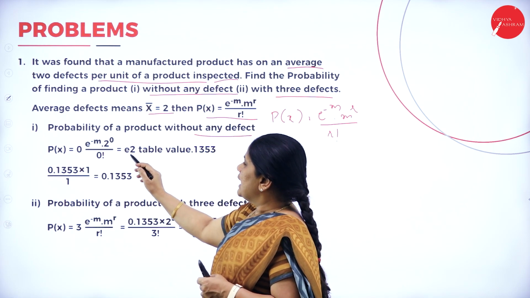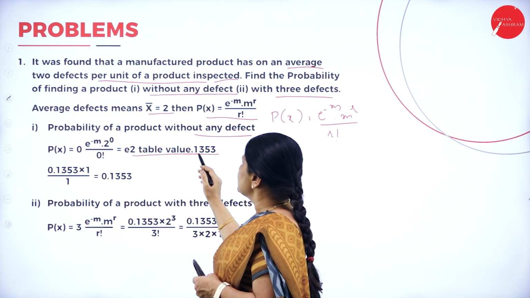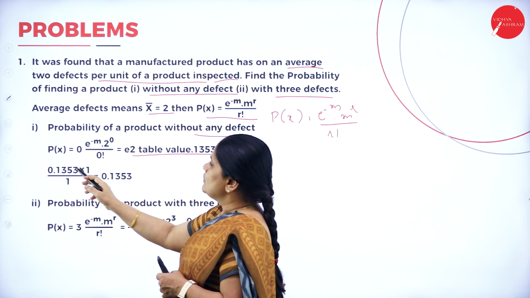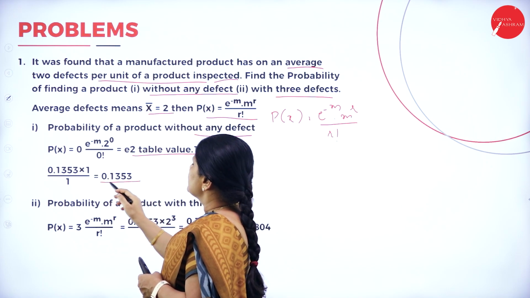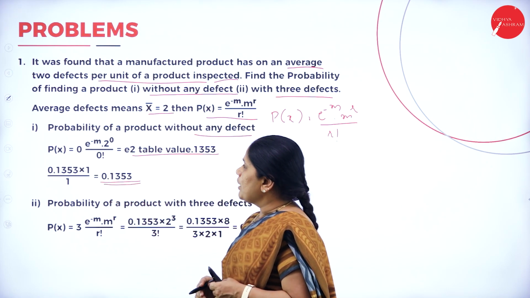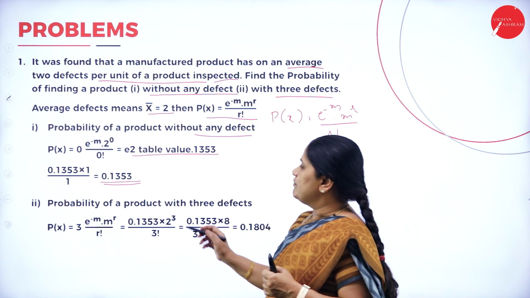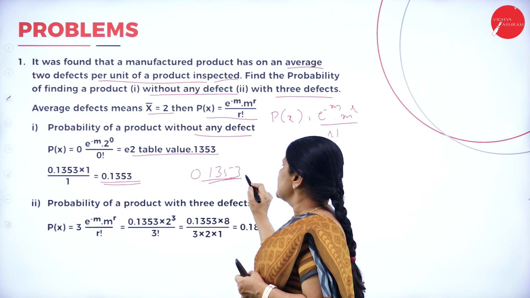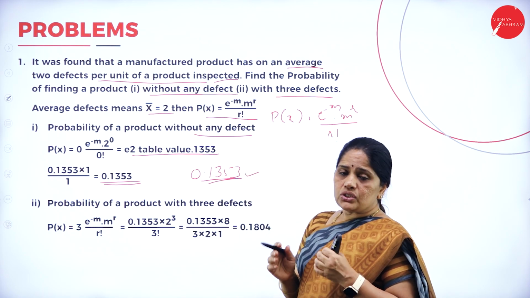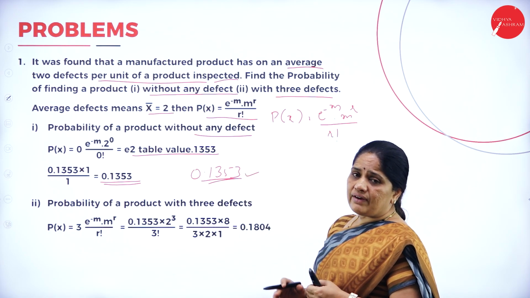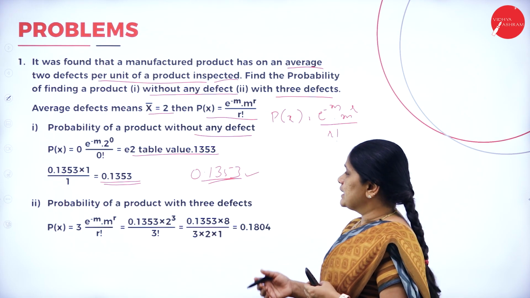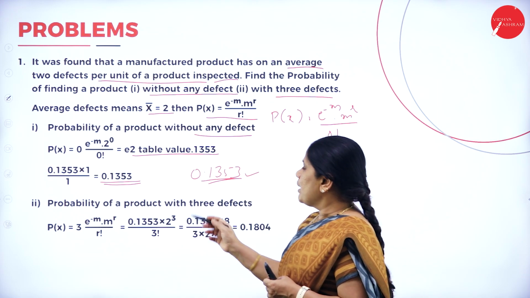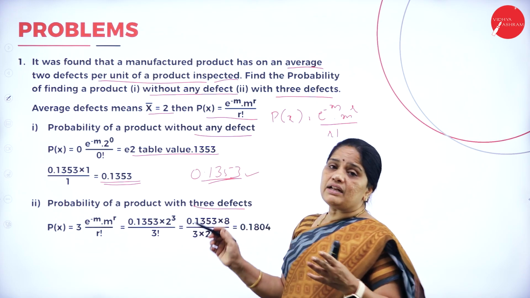So, we know that the value of e to the power of minus m is equal to 0.1353. So, 0.1353 into 1. So, the probability of a product without any defect is 0.1353. This is the occurrence of the event. So, the chance of having a product without any defect is just 0.13%.